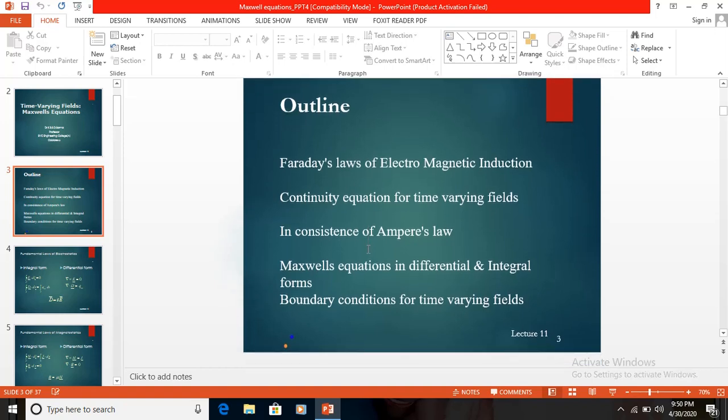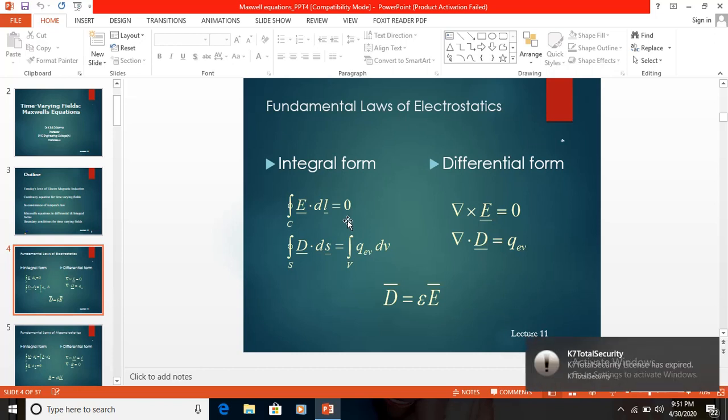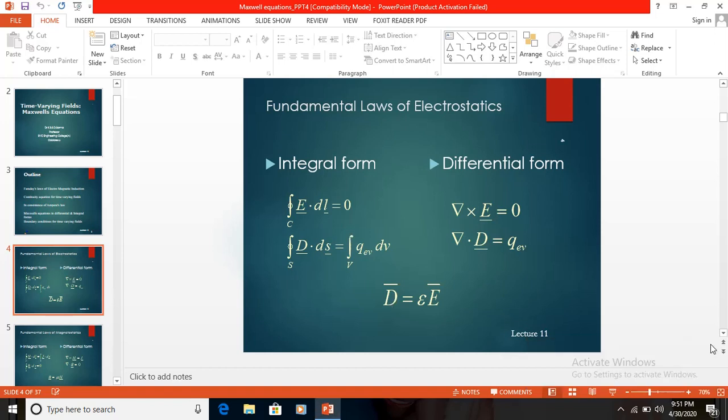So what are the fundamental laws of electrostatic and magnetostatic fields? As we have discussed previously, the fundamental laws of electrostatics: the closed line integral of E dot dl is equal to 0, or otherwise the closed line integral of E dot dl is equal to minus the surface integral of B dot ds.